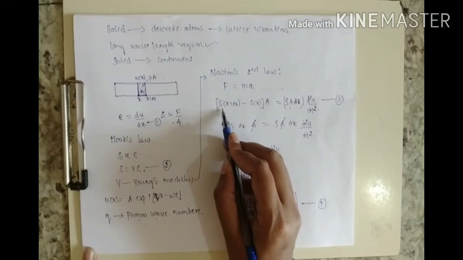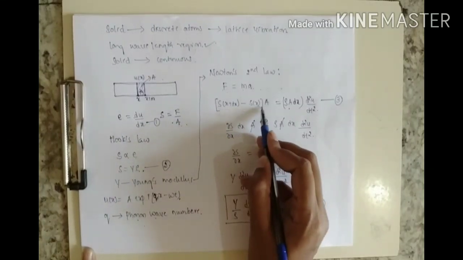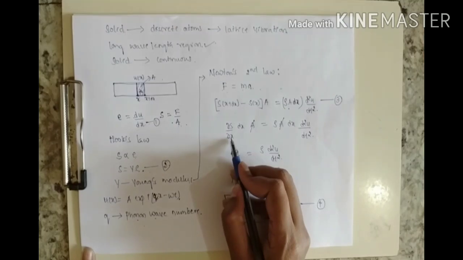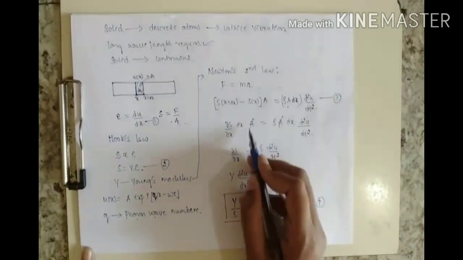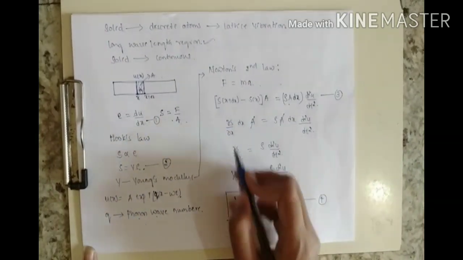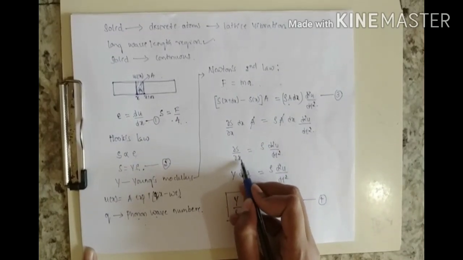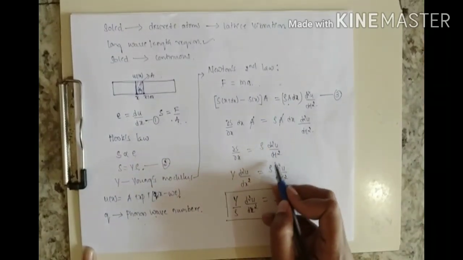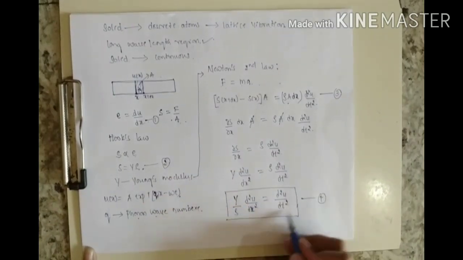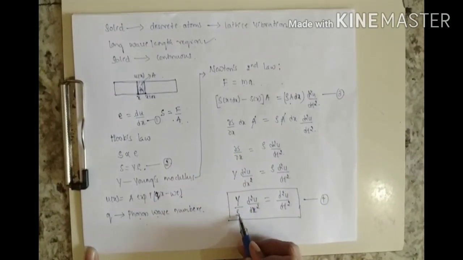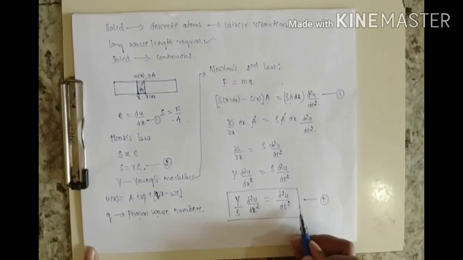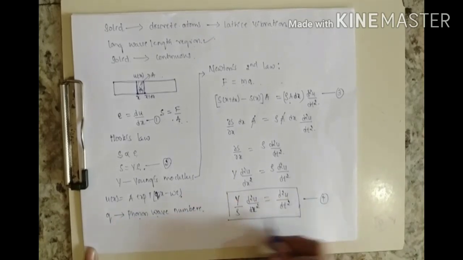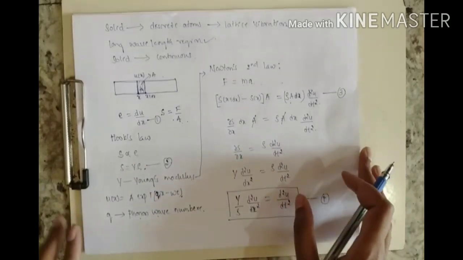Now this s of x plus dx minus s of x can be written as dou s by dou x, that is the change in the stress, into dx into A, is equal to this same term. Here A gets cancelled, and this equation can be written as dou s by dou x is equal to rho into dou square u by dou t square, or it can be written in this form, that is Y by rho into d square u by dx square is equal to d square u by dt square. You know this is the one dimensional equation.